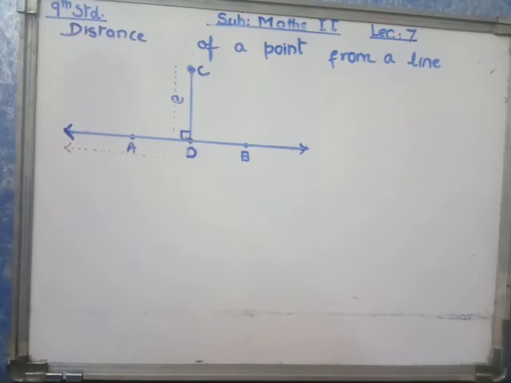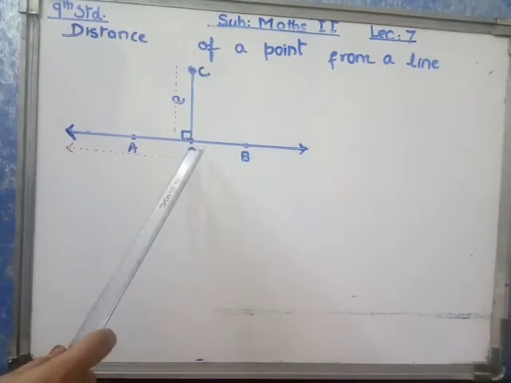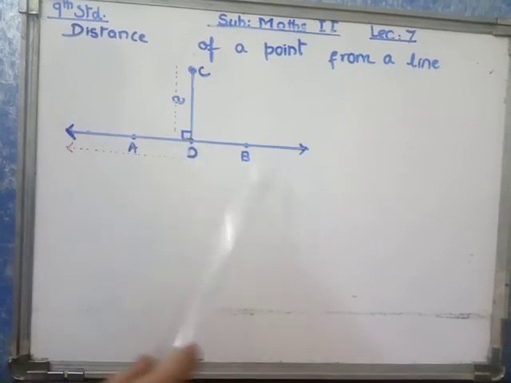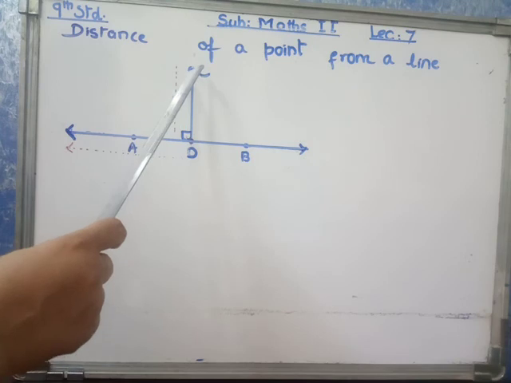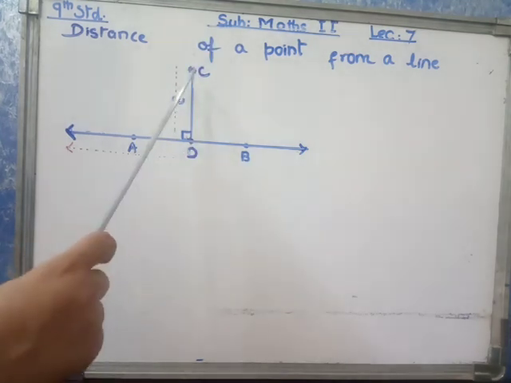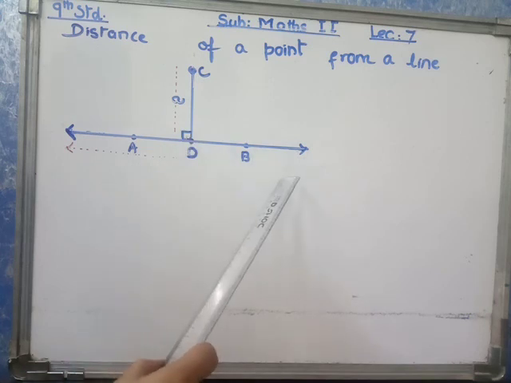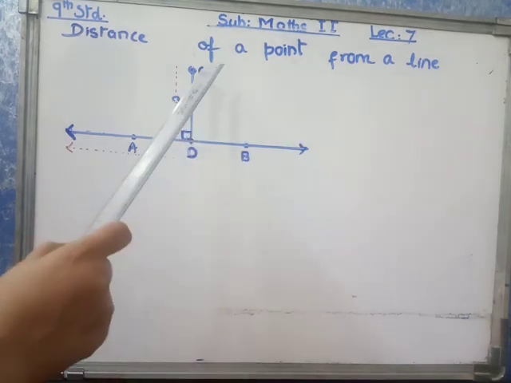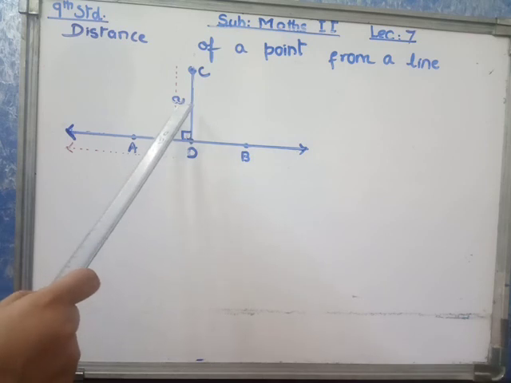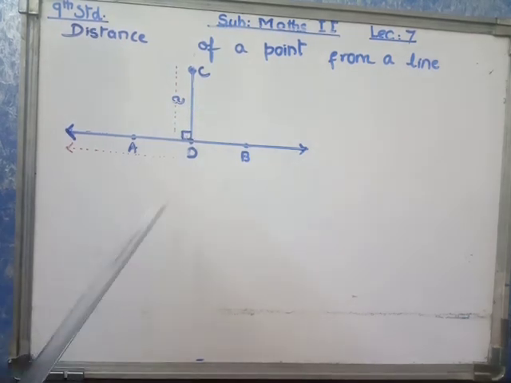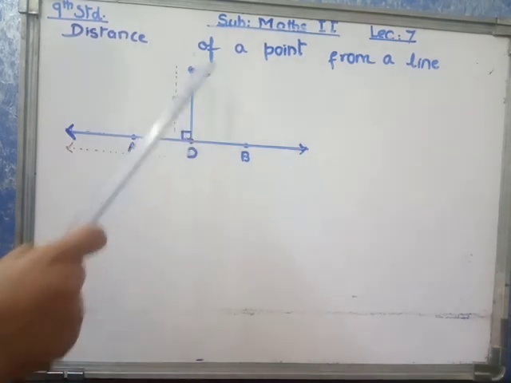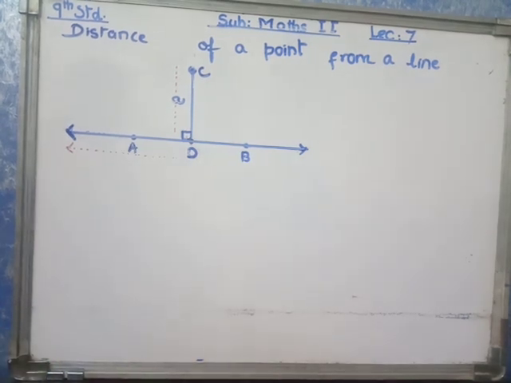Distance of a point from a line. If segment CD is perpendicular to line AB and point D lies on line AB, then length of segment CD is called distance of point C from line AB. If distance CD is a units, then length of CD is equal to a. Point D is called foot of the perpendicular.